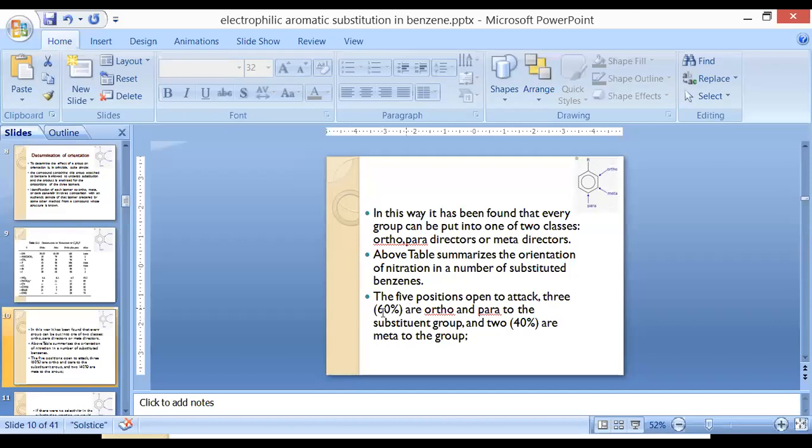That means if we take 100% substitutions in the benzene ring, 60% of the substitutions will be done on ortho-para position and the remaining 40% will be done on meta position.